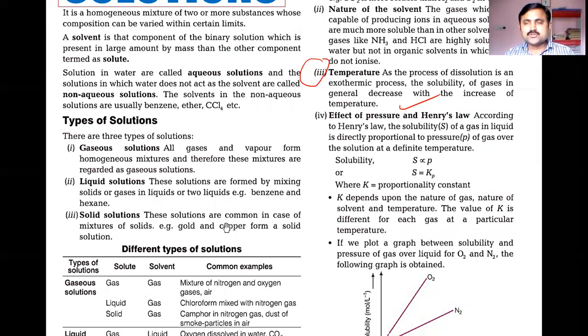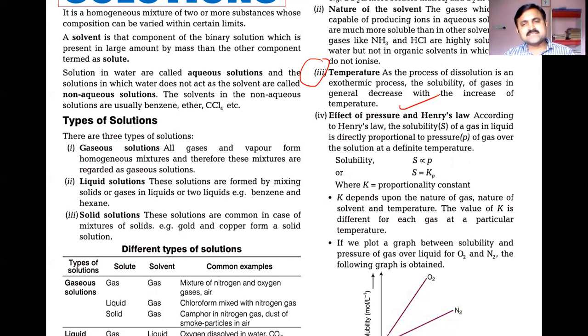What do we mean by dissolution? You are allowing the gas to dissolve in liquid. In that condition some energy is released, and that's why we call it an exothermic process. The solubility of the gas generally decreases with increase in temperature. That's why most soft drinks we observe in cold condition. They are more stable in cold conditions only, so we keep them in refrigerators. If you do not keep them in the refrigerator, the temperature increases.